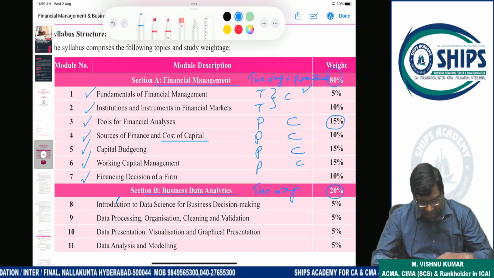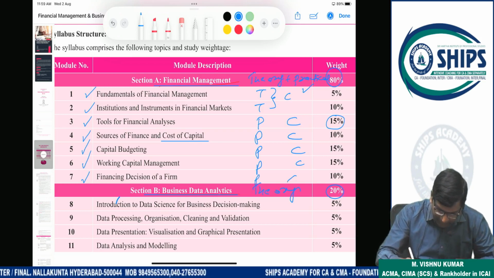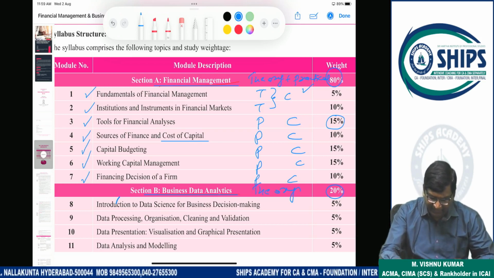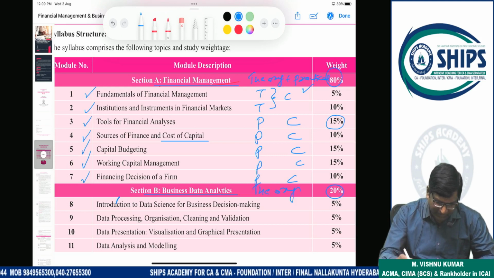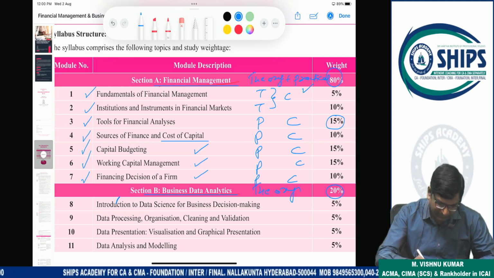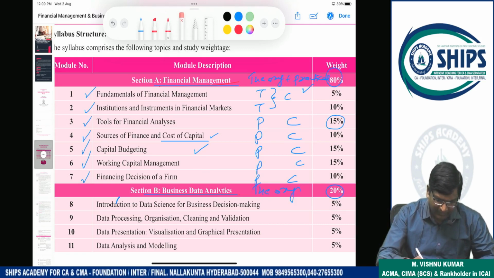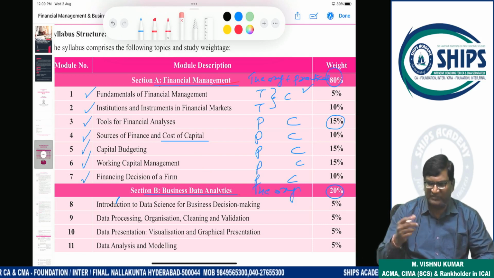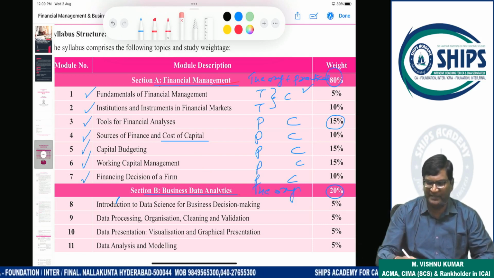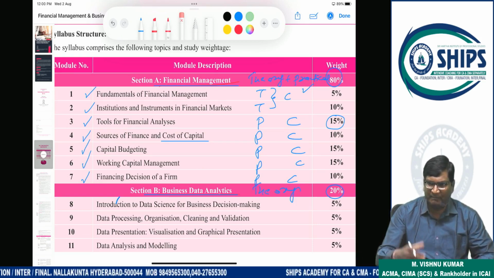This is also a practical topic, compulsory. Out of 80 marks in financial management, compulsory topics are capital budgeting, working capital management, financing decisions, and in this, cost of capital. In working capital management you have other topics also, like receivable management, cash management, inventory management, payable management.